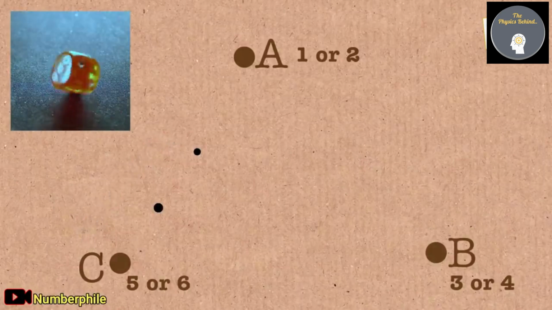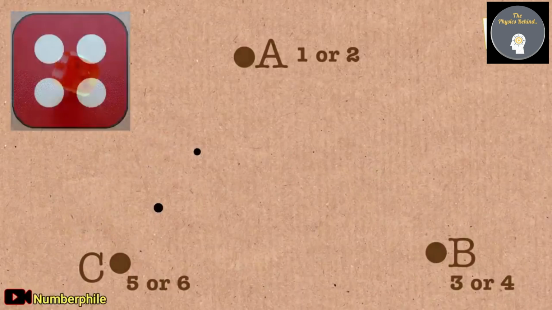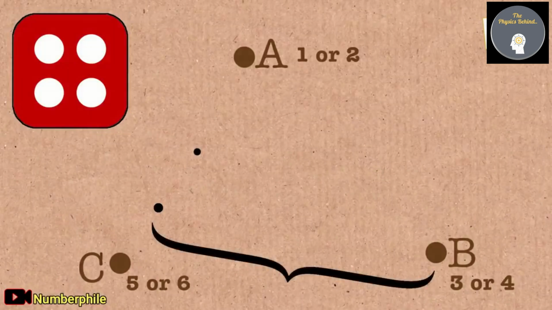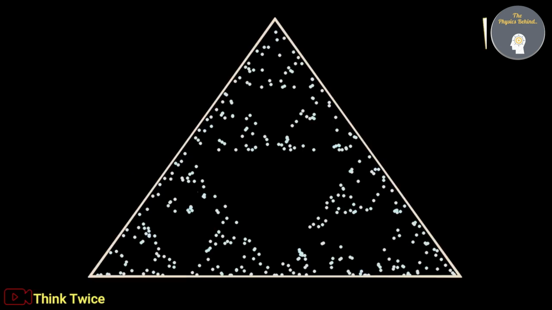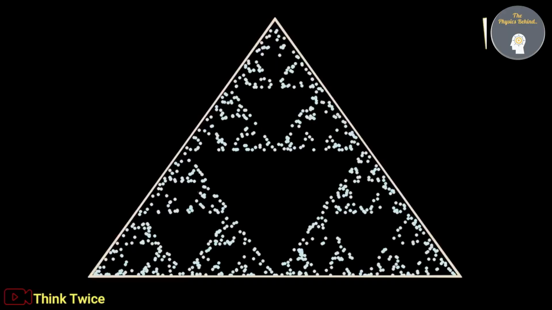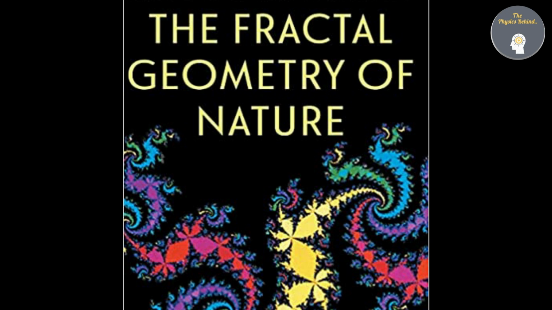Now throw the dice again. Assuming now the dice is showing 4. Now take a point between the last point taken and B, as 4 is mentioned beside B. Now continue this process the same way. If you do the process repeatedly again and again, you will get an amazing image where if you zoom into the image, you will see the same pattern again and again. This type of pattern is also known as a fractal.